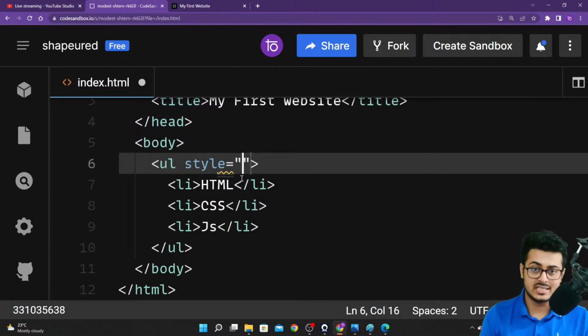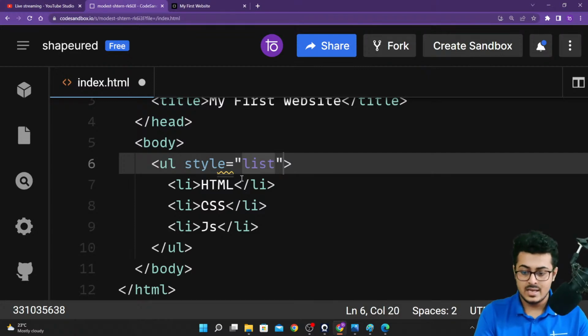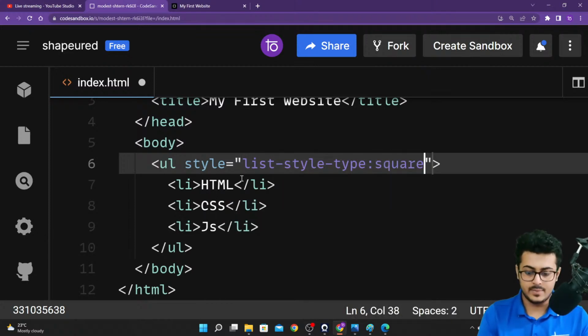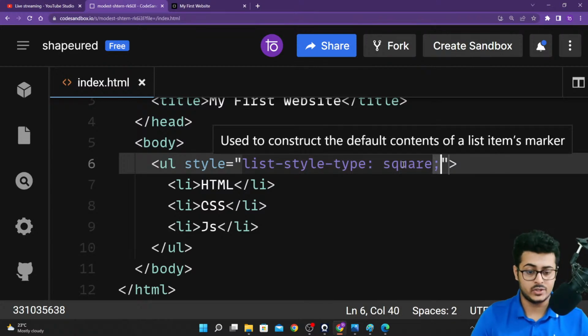We will be learning about this at a later point of time. That is why I didn't want to teach you guys this right now, because it will get confusing. Before learning CSS, you are actually implementing CSS, but no issues in that. The style attribute that you have to write is list-style-type, and the type is, let's say, square, and then a semicolon at the end. That is the CSS that you want to add, the style of the list. The type we want it to be square right over here. We want to save it.